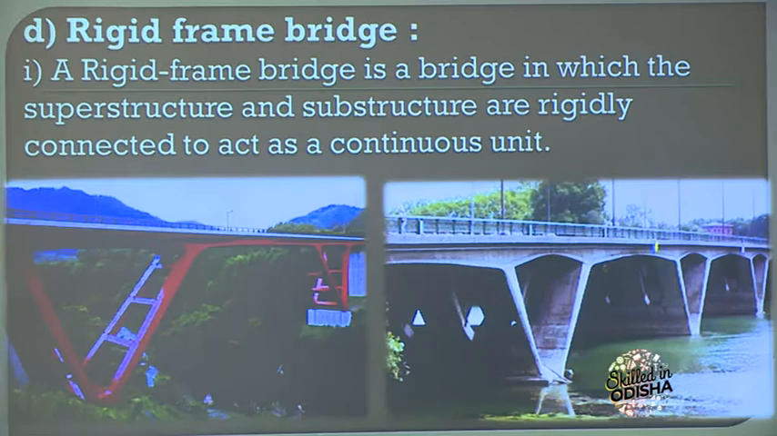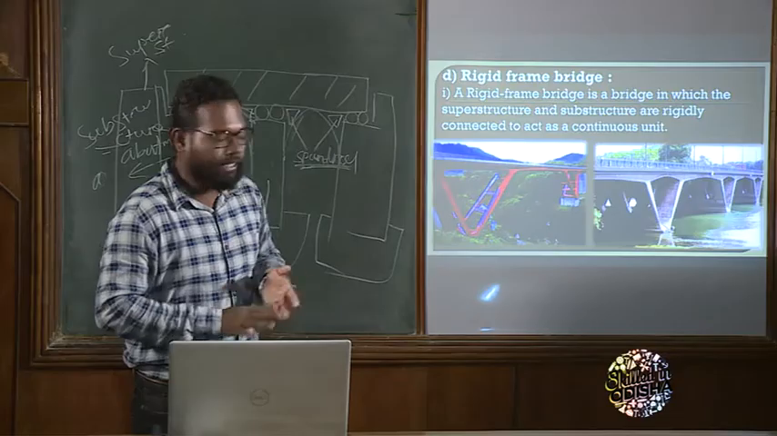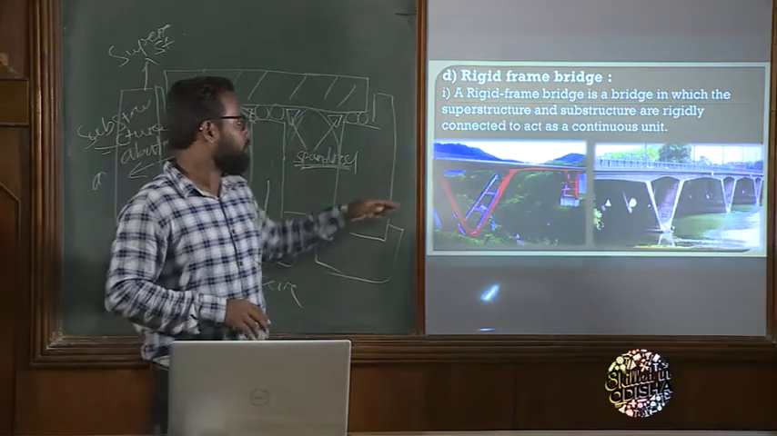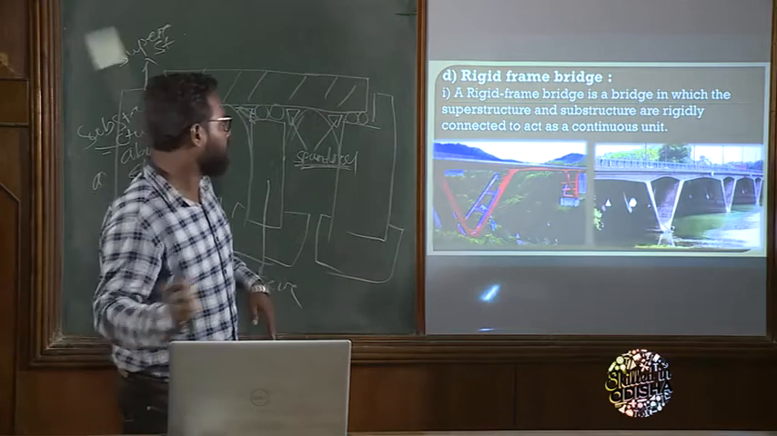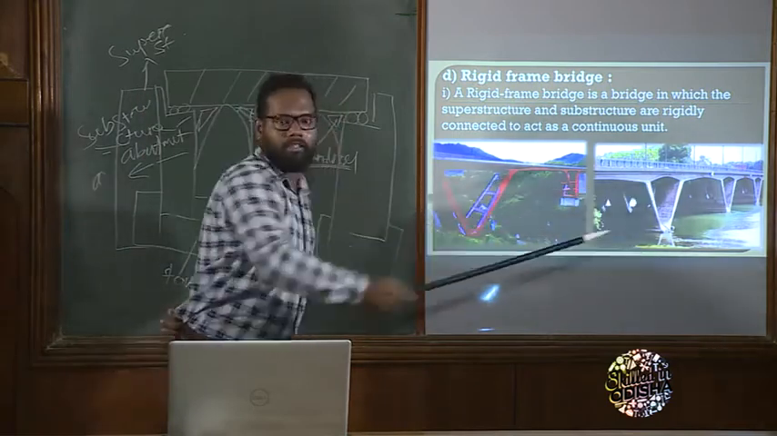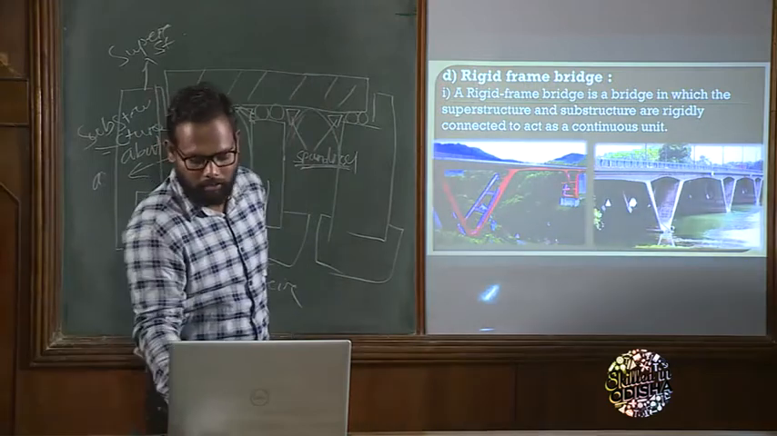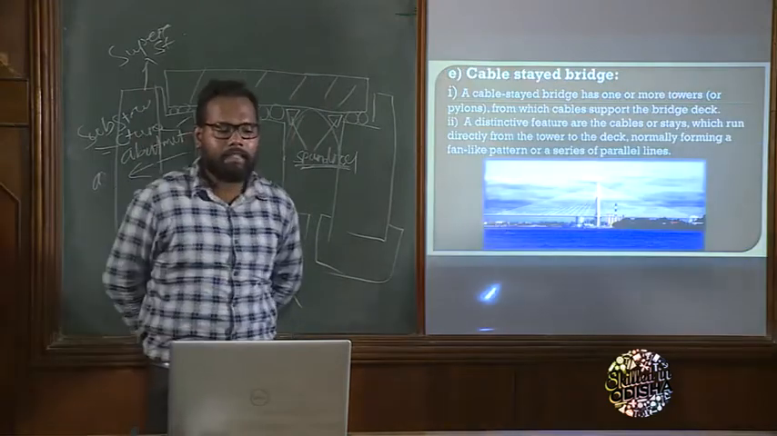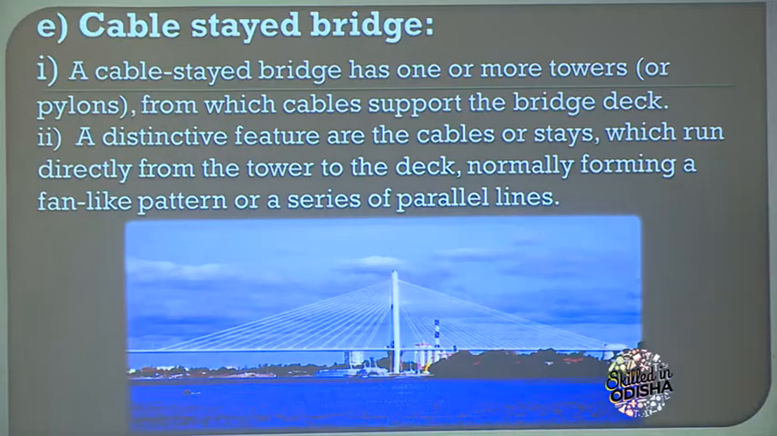So let's see the definition. A rigid frame bridge is a bridge in which the superstructure and substructure are rigidly connected to act as a continuous unit. And these two are rigid frame bridges. Here we use steel and here we use cement concrete. Now come to the last classification of the steel bridge, which is the cable stay bridge.